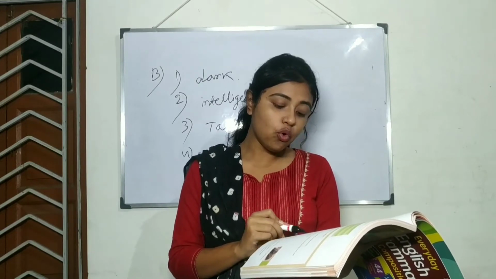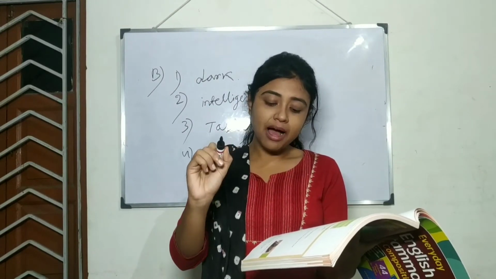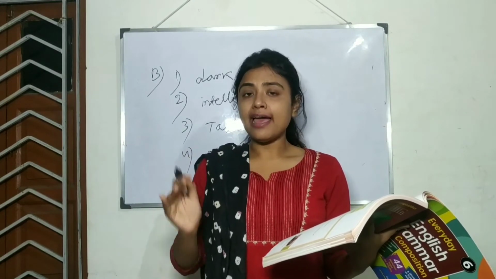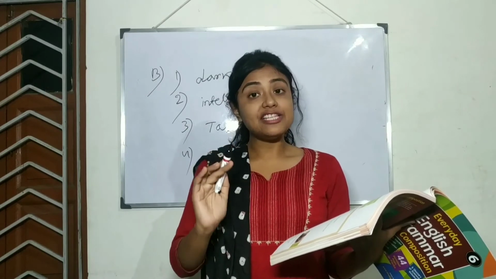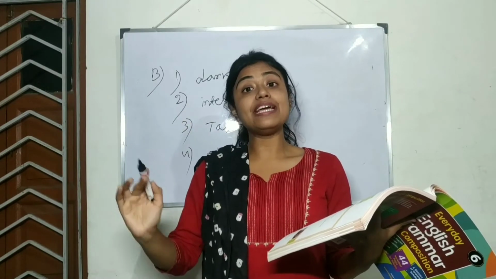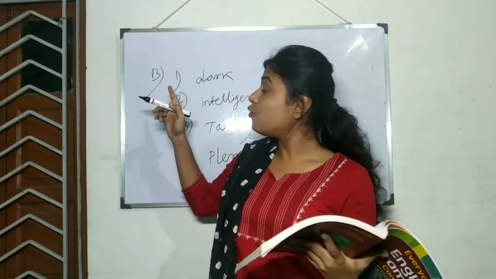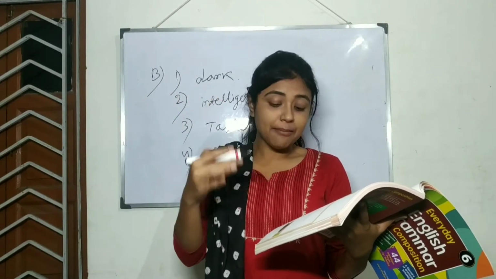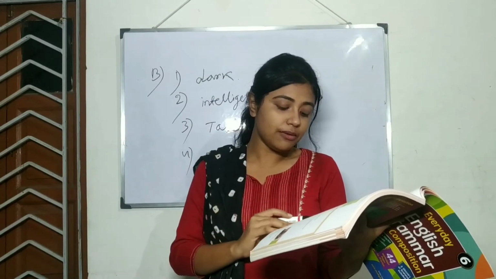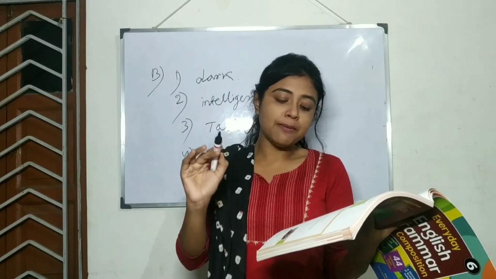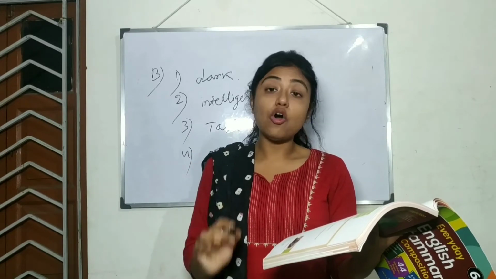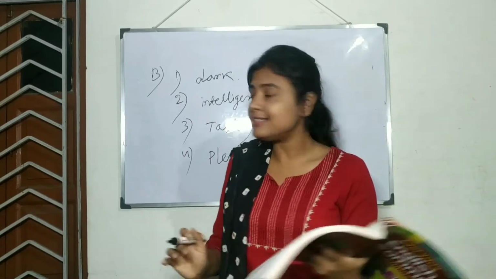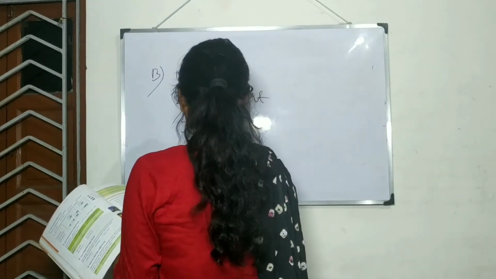Number 5. Who is dash, Bhima or Nakula? Now we can see there is a comparison, and we have already learned that adjectives can be used also in case of comparison. As I wrote once, strong, stronger, strongest. So there, among these 3 options, what will be the suitable one? Who is dash? Bhima or Nakula? Leader, winner or stronger? Obviously stronger because it shows the comparison. Number 5 will be stronger.